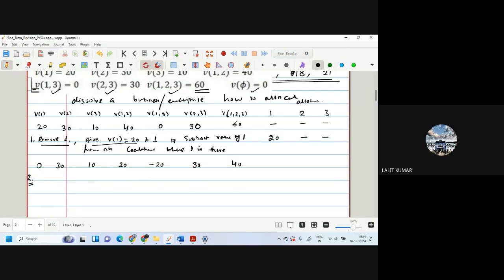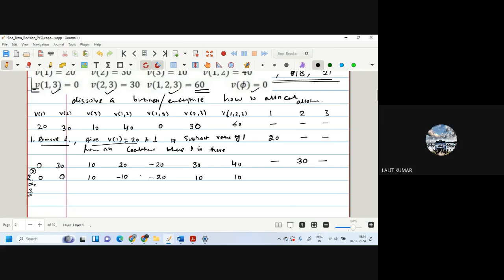Same question. Okay. Now what you do? Now you remove 2, for example. So we remove 2. So 2 will become 0. 3 remains 10. Now V12 which is there will become minus 10. This remains minus 20. This becomes 10. And this becomes 10. Is that okay? And 2 gets how much? 30. Okay.